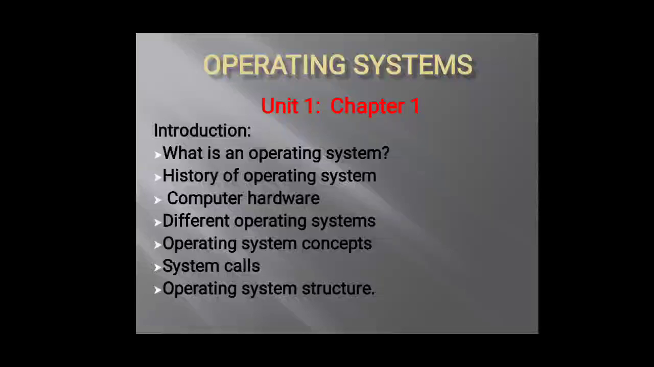Operating system is a subject of a 75-25 pattern, that is 75 marks theory paper and 25 marks internal, as well as 50 marks practical you will have as a separate component. So these are three different components: 75, 25 and 50 marks practical. Operating system here has 5 units and each unit has 2 chapters. We'll be starting with unit 1, chapter 1.